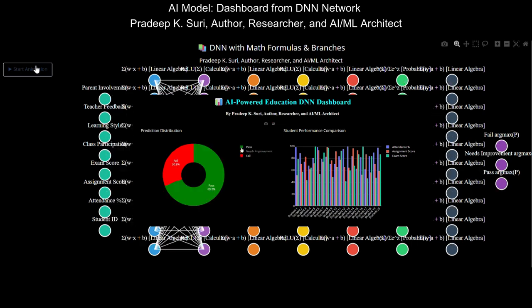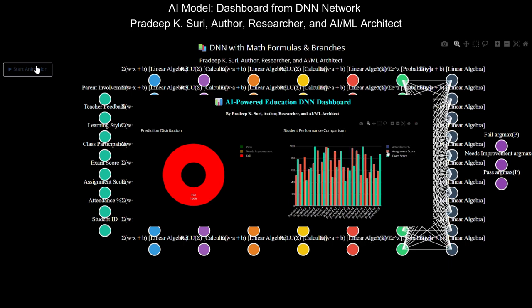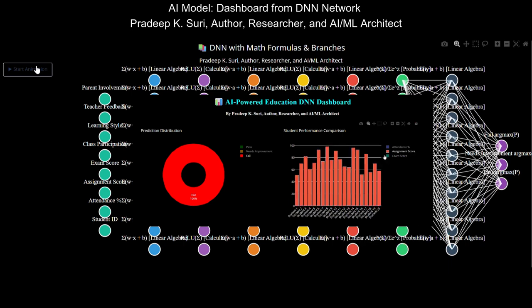In essence, this dashboard transforms raw educational data into actionable insights, enabling a more responsive, personalized, and effective educational environment that prioritizes student success and continuous improvement across the entire sector.